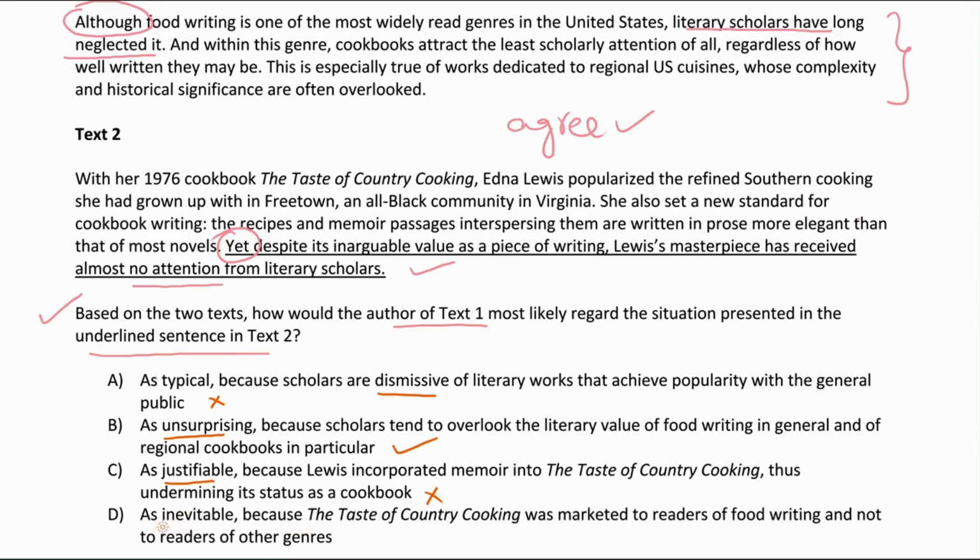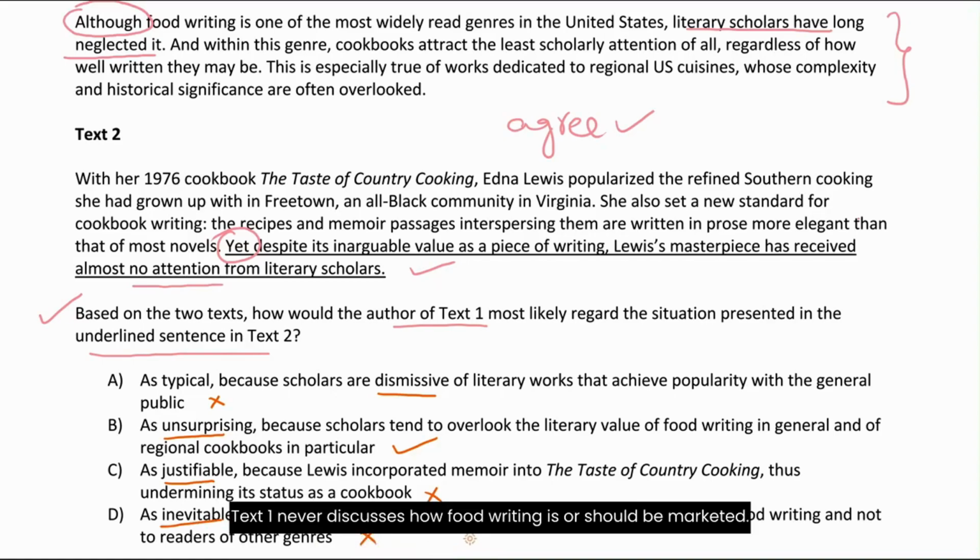Let's read option choice D. As inevitable, because The Taste of Country Cooking was marketed to readers of food writing and not to readers of other genres. Again, this is something you can't infer. Text 1 never discusses how food writing is or should be marketed.